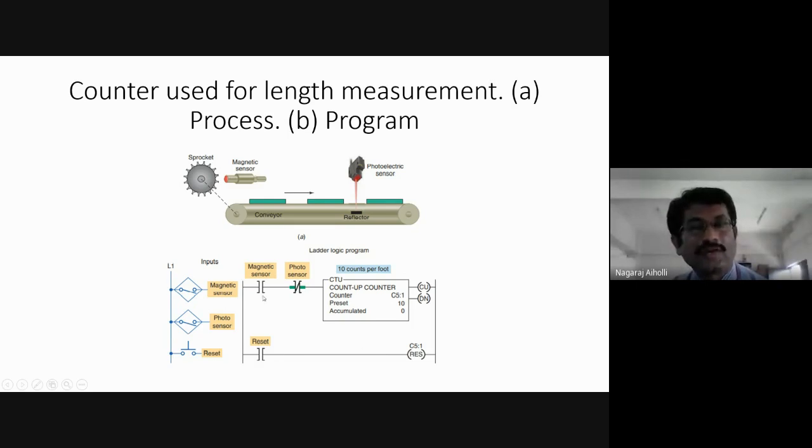Now I explained you almost half part up till photo sensor. Remaining is there. Praveen, can you give a try? Praveen?